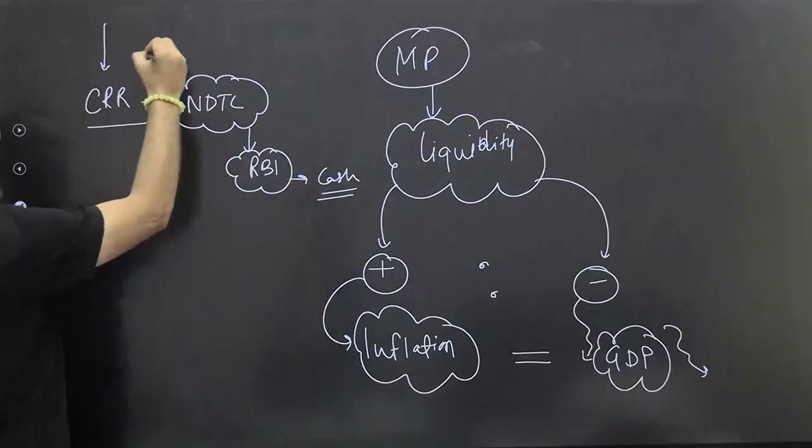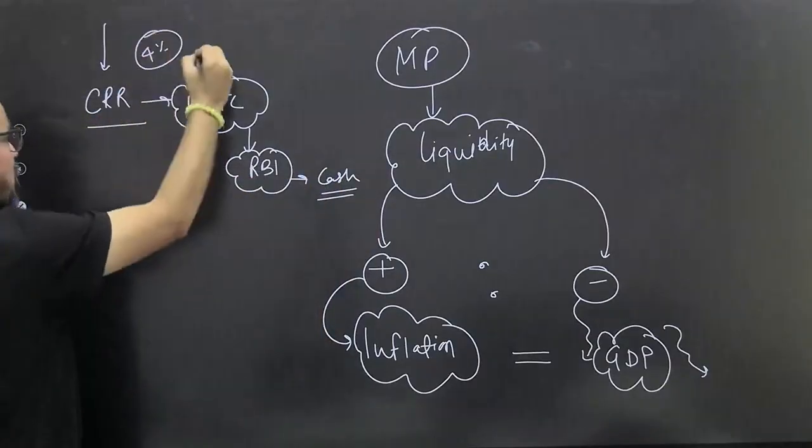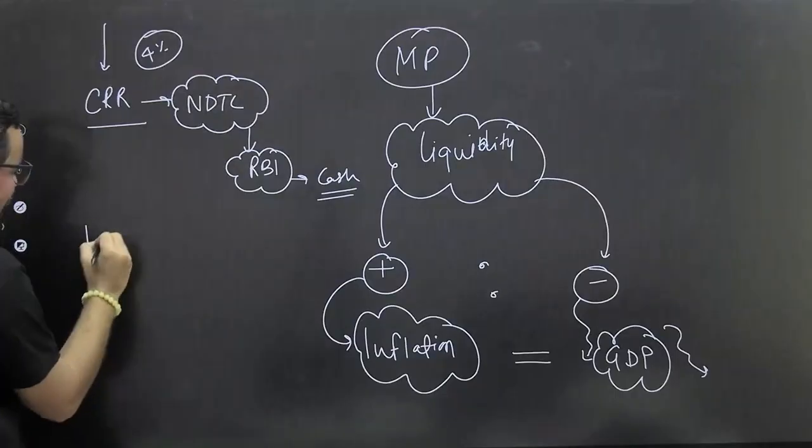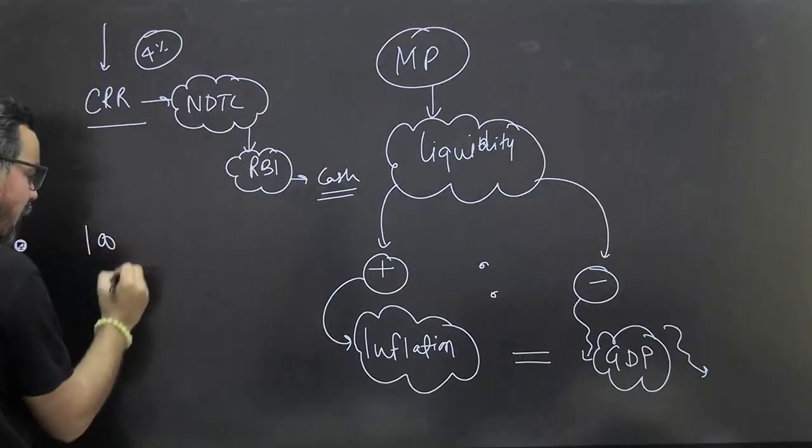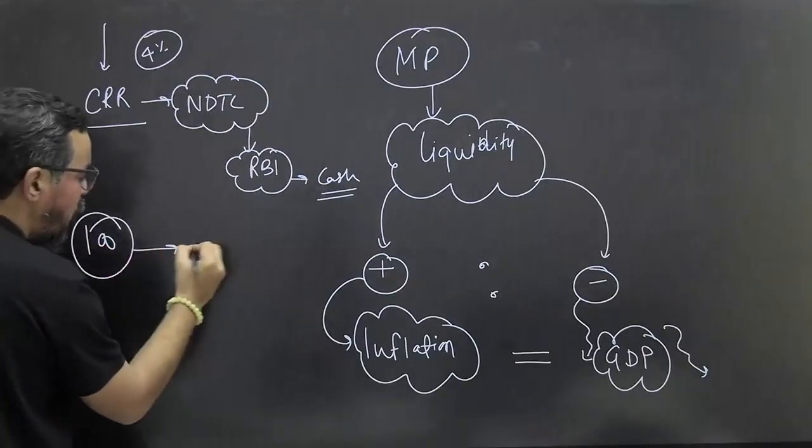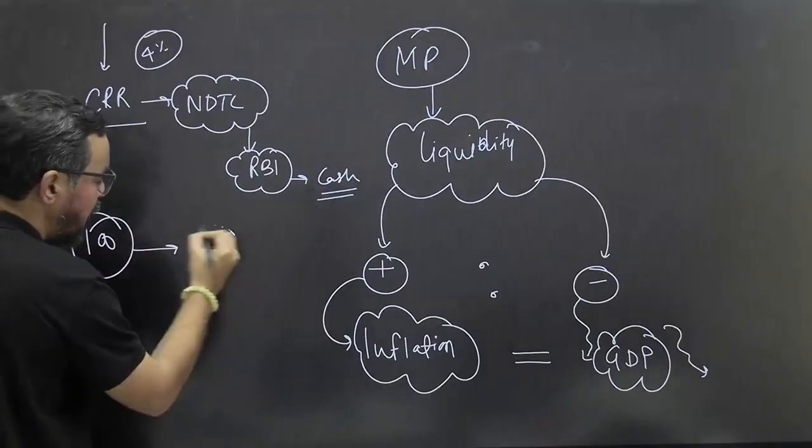Let's say the CRR rate is 4%. Let's assume this is 4%. That means if a bank raises 100 rupees from the market, out of this 100 rupees, 4 rupees they have to deposit with RBI.